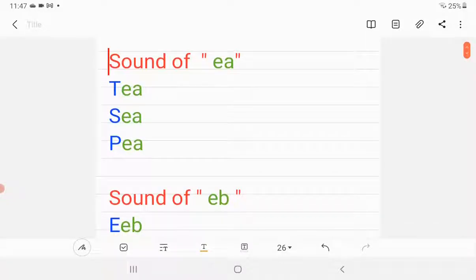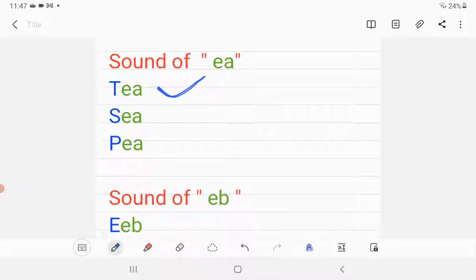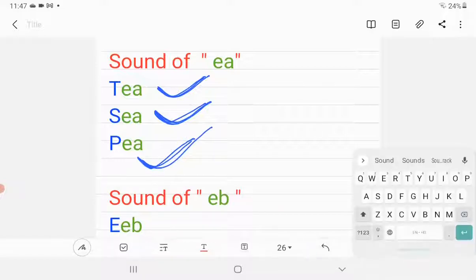You all have to repeat the words after me so that you will learn to pronounce the sound better. So let's begin. The sound of letter E with A. So it becomes the sound of E. Repeat after me. E. T. T. C. C. P. P. Very good.